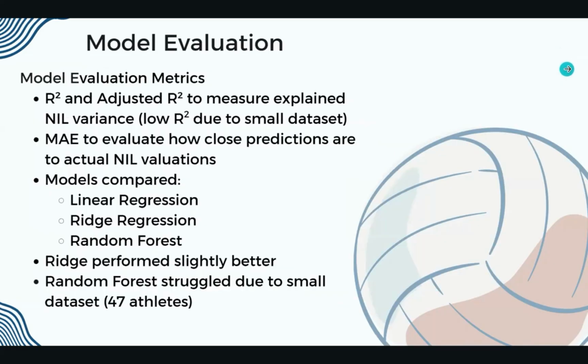Moving on to the model evaluation. Linear regression, ridge regression, and random forest use R-squared, adjusted R-squared, and MAE because our dataset includes only 47 athletes. All models produced relatively low R-squared values, but MAE gives us a clearer picture of predictive accuracy. Ridge regression performed slightly better and gave more consistent results, while random forest struggled given the limited sample size.